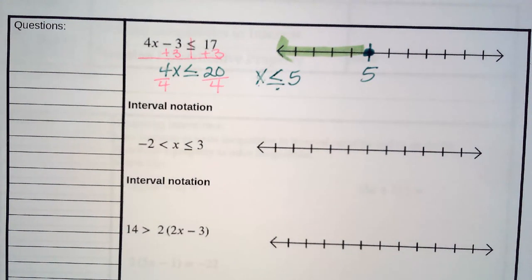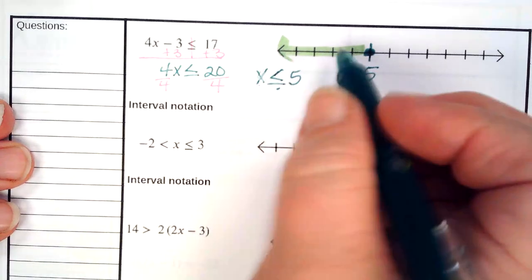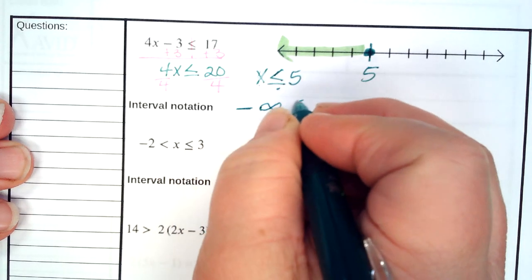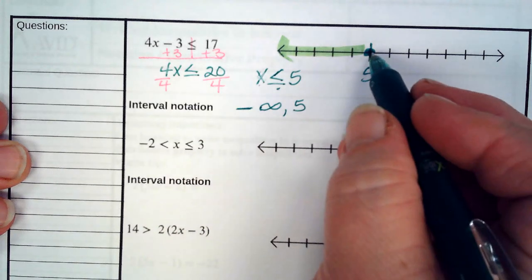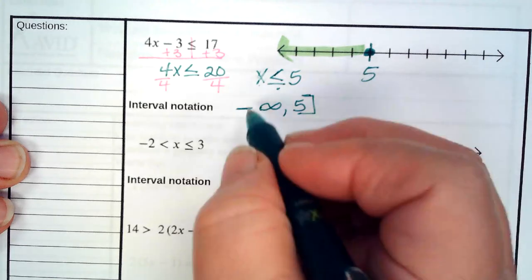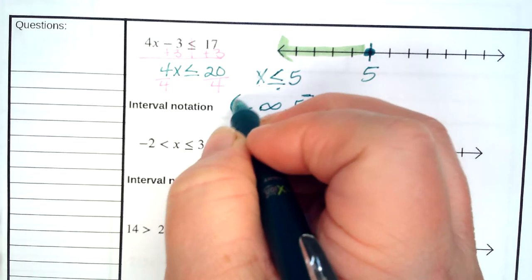Okay, interval notation. It's coming from where? It's coming from negative infinity, and it's ending at 5. 5 is a closed circle, so I know that is going to be a bracket. Infinity, we don't know the smallest number in the world, so that's our parenthesis.